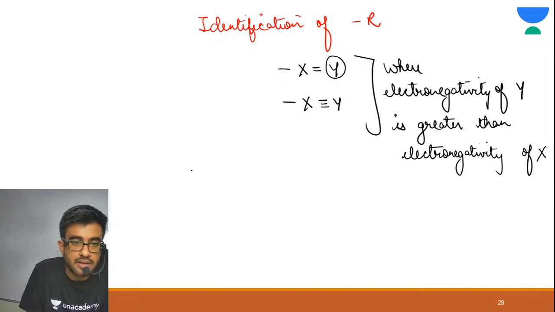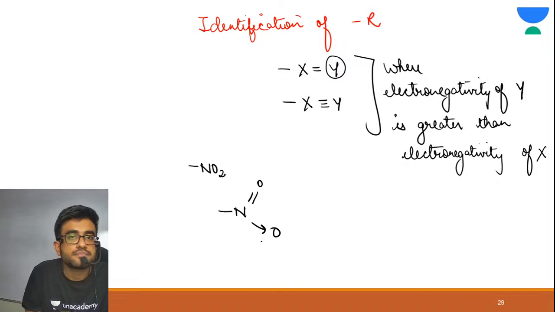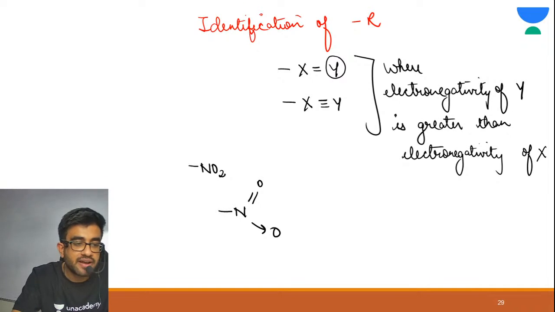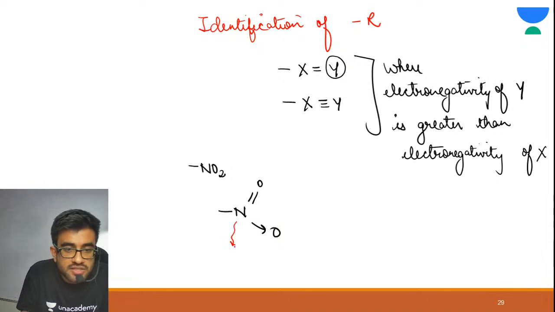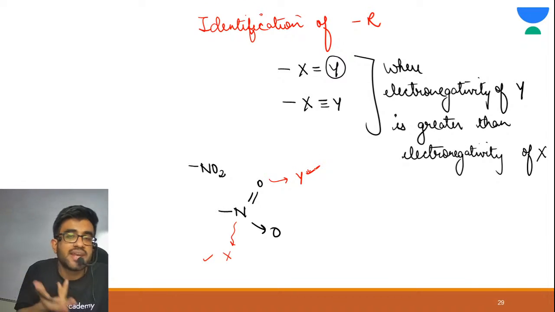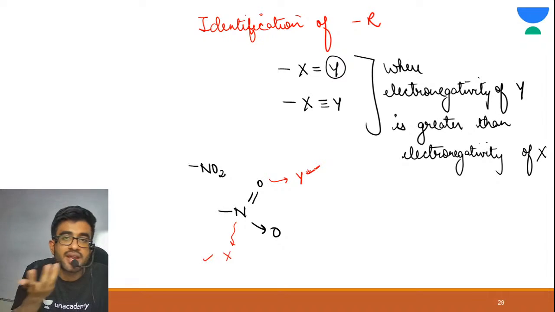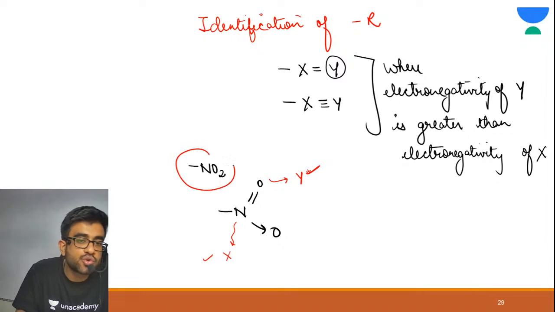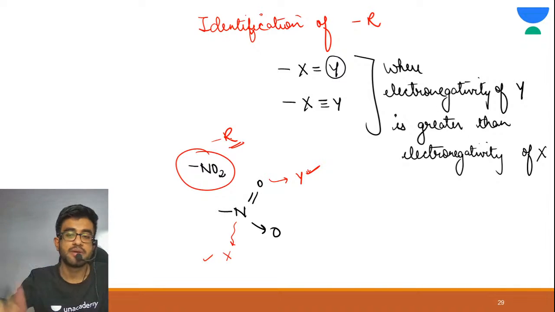Example. First example is NO2, as I have explained. N double bond O. See, try to identify it by yourself. Come on, try to identify it by yourself. Now suppose this is your X, suppose this is your Y. Now X double bond Y, and Y electronegativity is more than X. Oxygen electronegativity is more than nitrogen. So yes, NO2 shows minus R. Is this much clear to you? Are you able to identify?